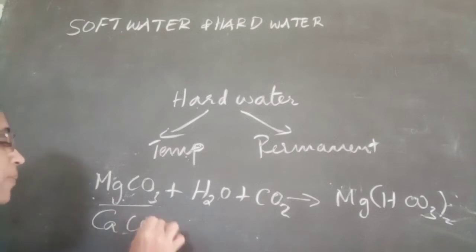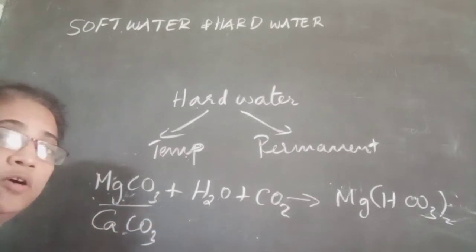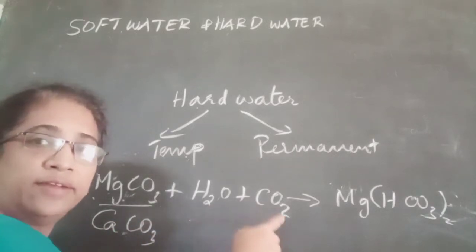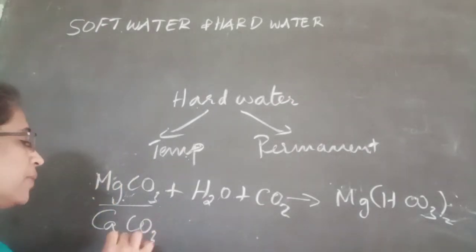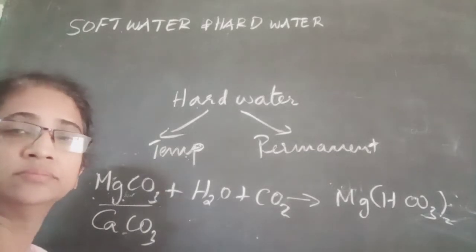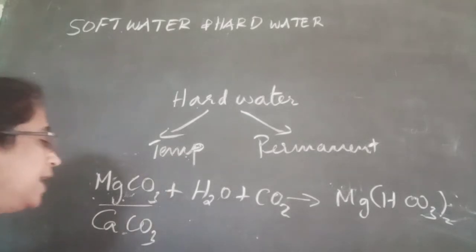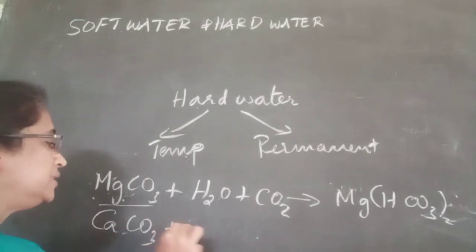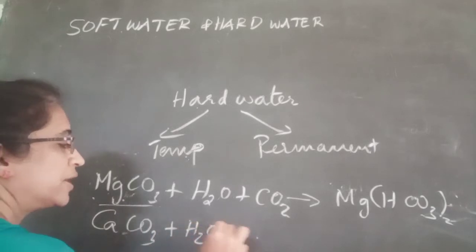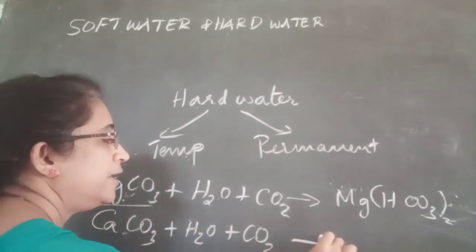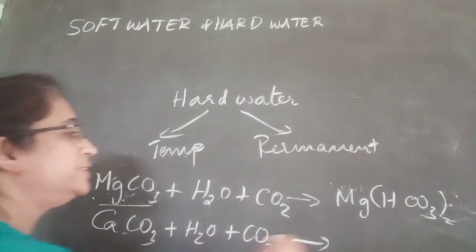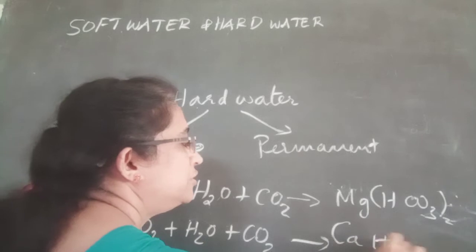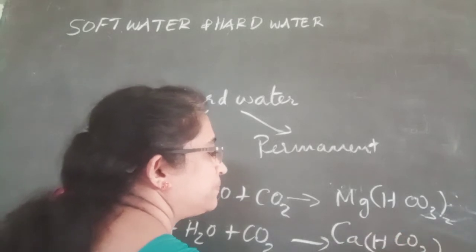Then calcium carbonate present in the soil also reacts with the rainwater, which contains dissolved carbon dioxide. Calcium carbonate is also known as limestone. A chemical reaction takes place and calcium carbonate is changed into calcium bicarbonate.